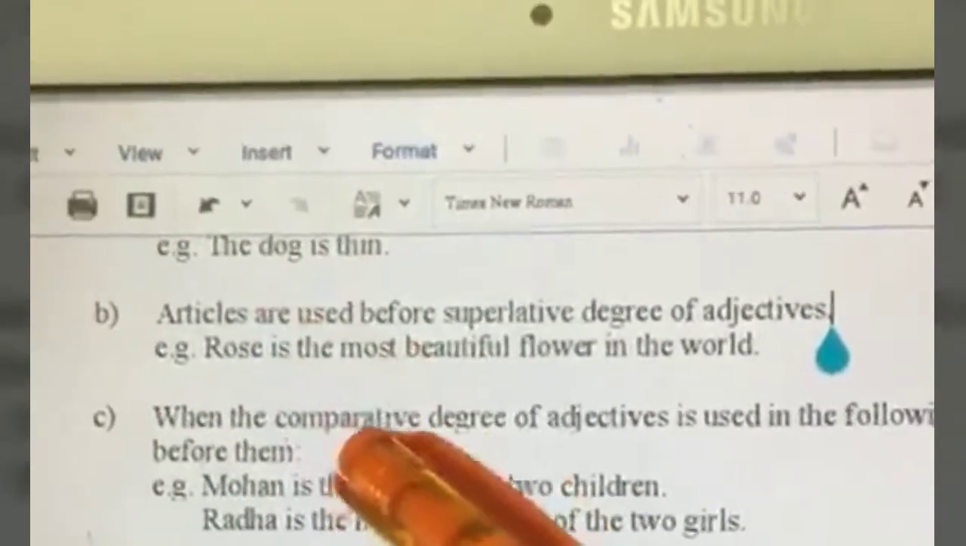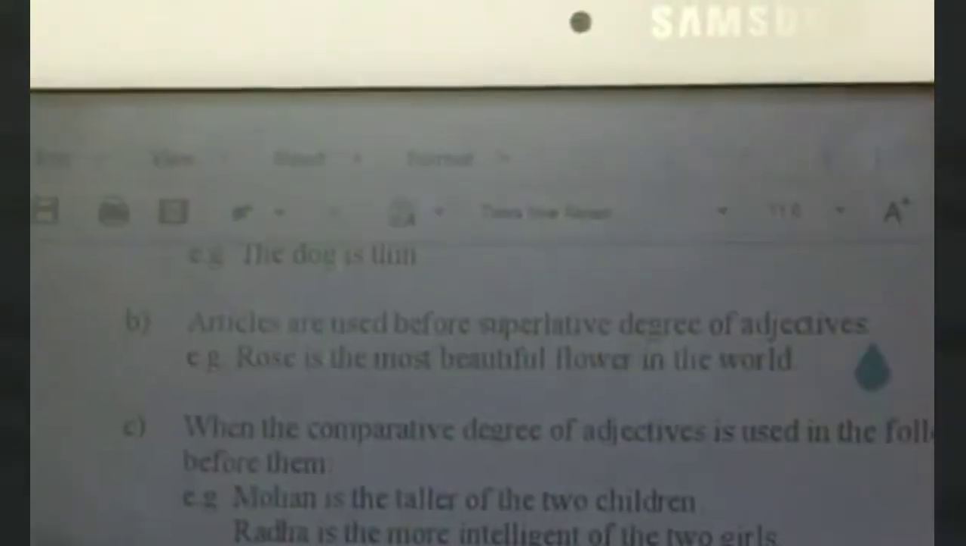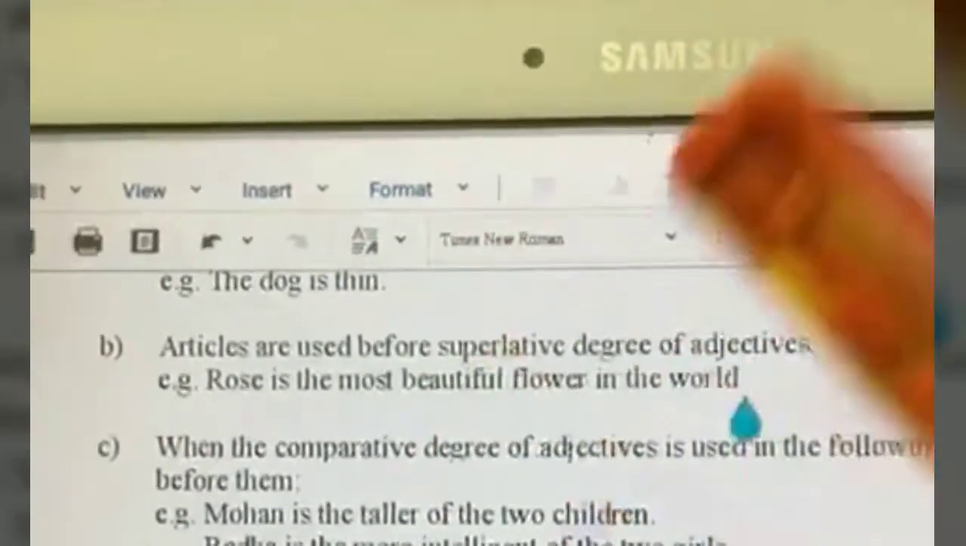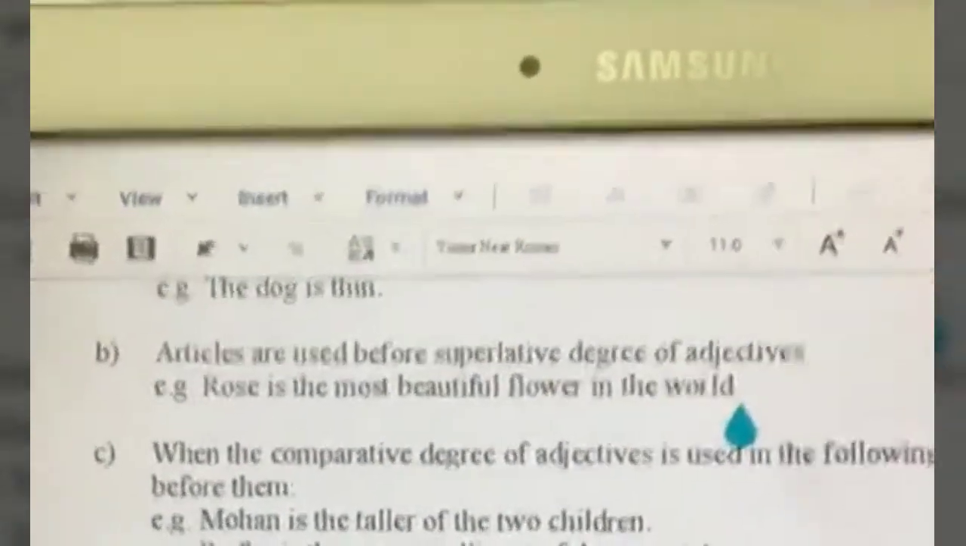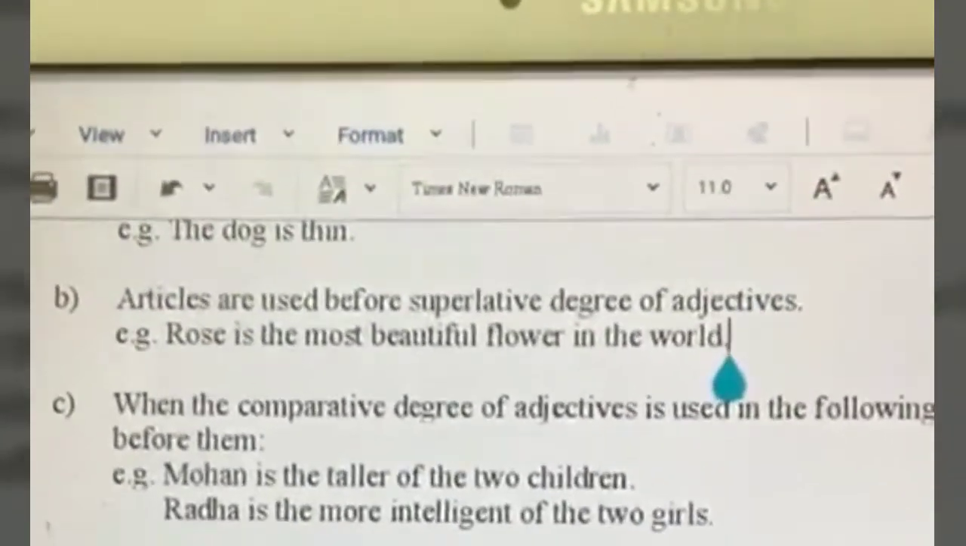Now, we have used a definite article before it. We cannot use the indefinite articles before superlative degrees of adjectives. Only the definite article has to be used. Rose is a most beautiful flower in the world is wrong. So, rose is the most beautiful flower in the world. Okay.